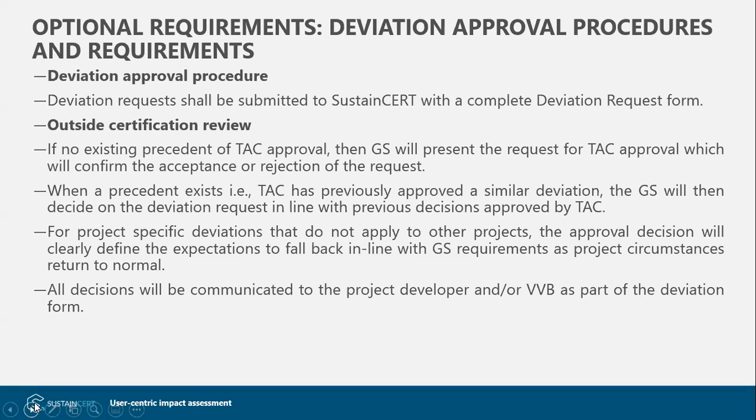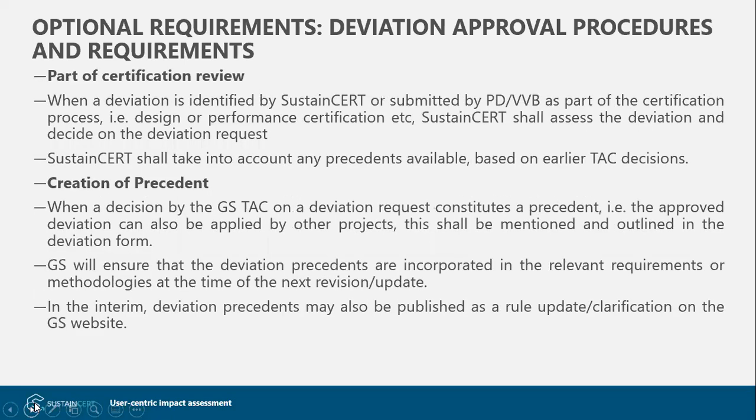And all these decisions will be communicated to the project developer, and to the VVB if it is also involved, in the form of deviation forms itself. There could be cases when these deviations, or any temporary changes, are spotted as part of the review. If that is the case, then those will be dealt with as part of the review itself.